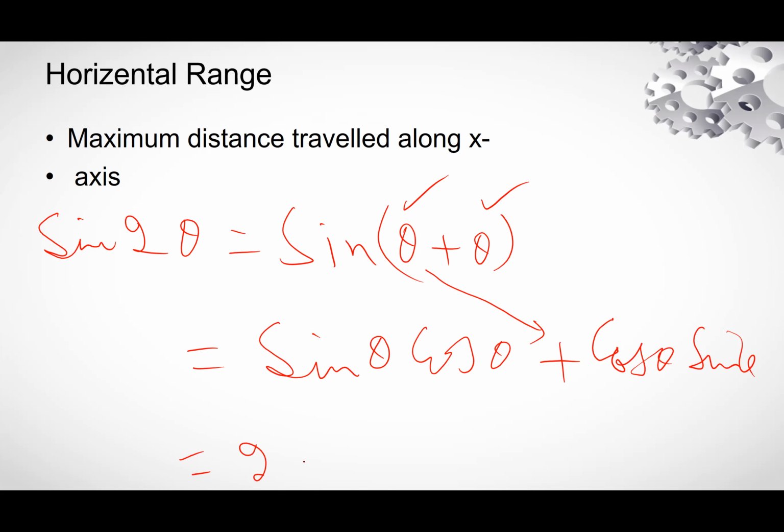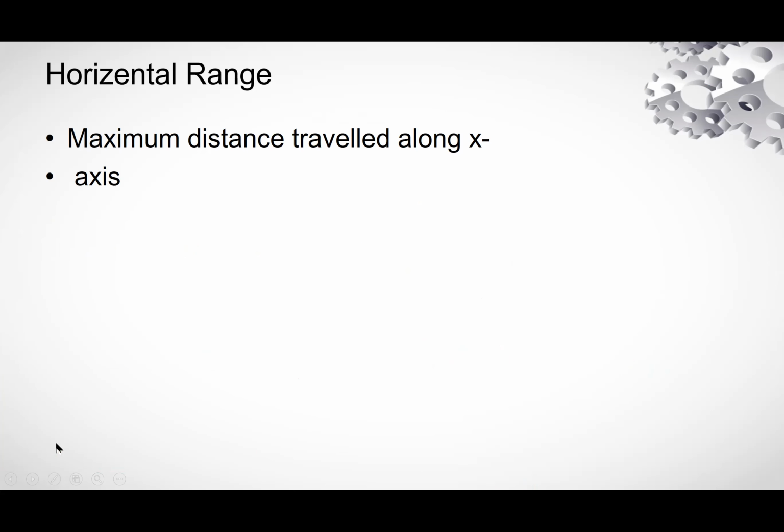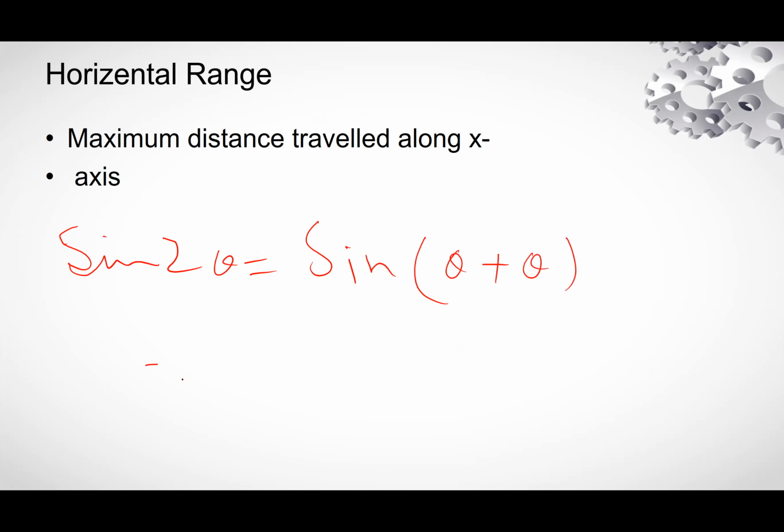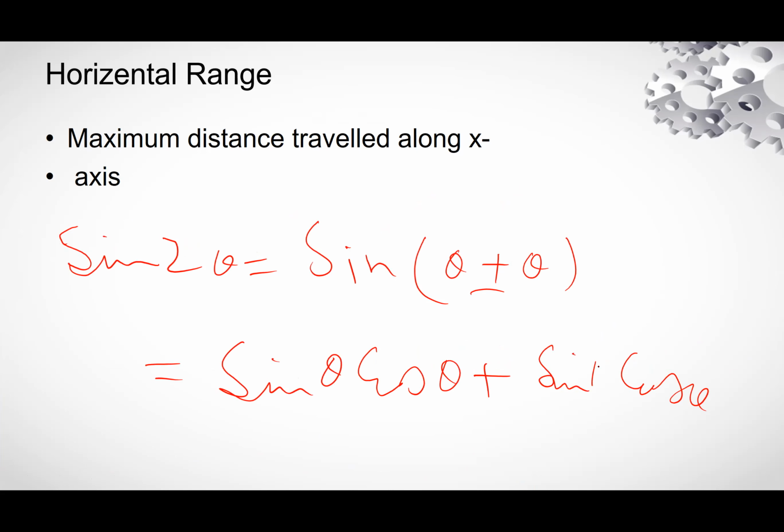This is equal to 2 sine theta cos theta. This term is equal to this term. See again: sine 2 theta is equal to sine of theta plus theta; take sine of first, cos of second, here is plus, so write plus, take cos of first and sine of second.